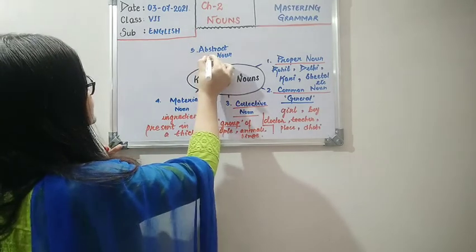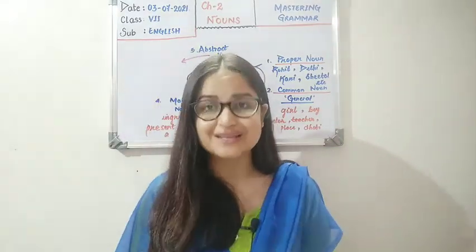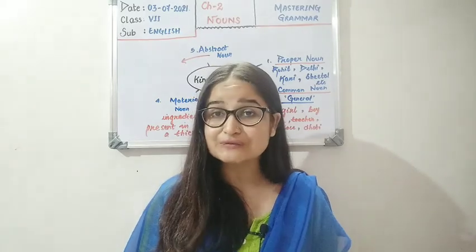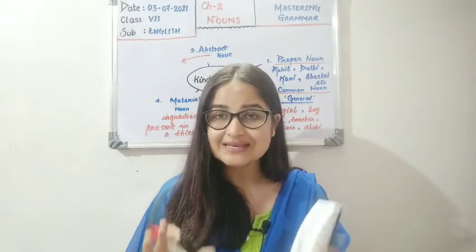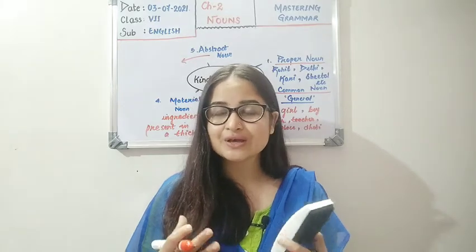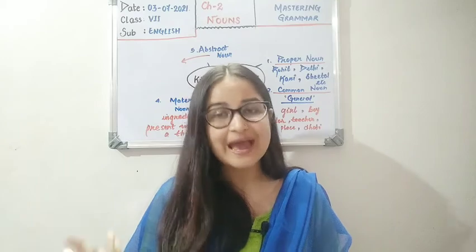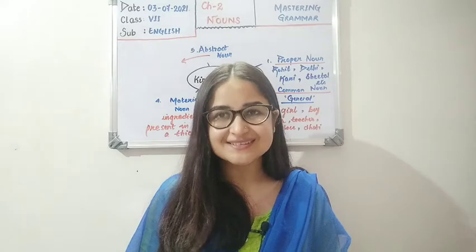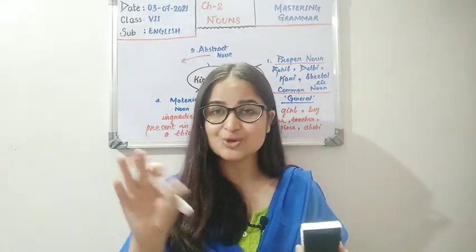Now children, moving to this one, abstract noun. There are some nouns, children, which are certain feelings. Okay, they are feelings called with a specific name, like those feelings which you cannot touch. Those things you cannot touch are put under the head of the abstract noun. Suppose you have a lot of happiness. The word happiness is a noun, and which kind of noun is that? Because you cannot touch it, you can just feel it. You can show it, you can express it, but no one can come and touch your happiness.